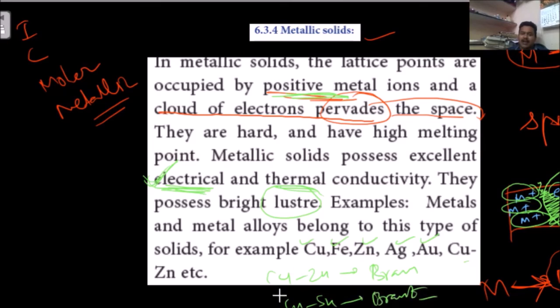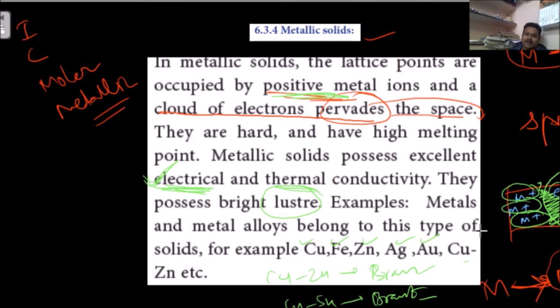These are all the alloys. Alloys are a homogeneous mixing of metals, but they also have metal properties. Alloys are developed by homogeneous mixing of metals to get better properties like preventing rust, shining, and hardness. To get better properties, we combine the metals. Copper and zinc make brass, copper and tin make bronze, like that we can study.